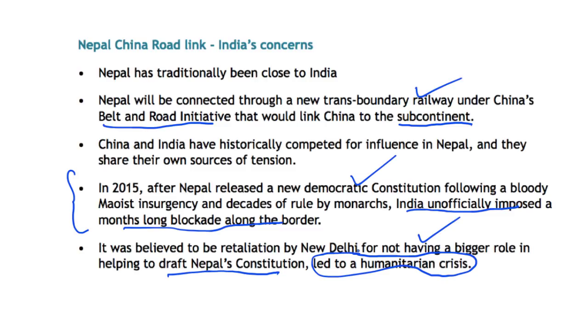This is because Nepal is a landlocked country and does not have access to any ports. So, traditionally, it relied on India. However, now it is trying to move towards China also. So, the concerns of India are that India's influence in its neighborhood is decreasing. Secondly, Chinese influence in Nepal can lead to further standoffs between the militaries, like the Doklam standoff. And further, India is already against the Belt and Road Initiative of China and is also concerned about the string of pearls policy which is being pursued by China in the Indian Ocean region. So these are a few points regarding India's concerns towards the Nepal-China road link.